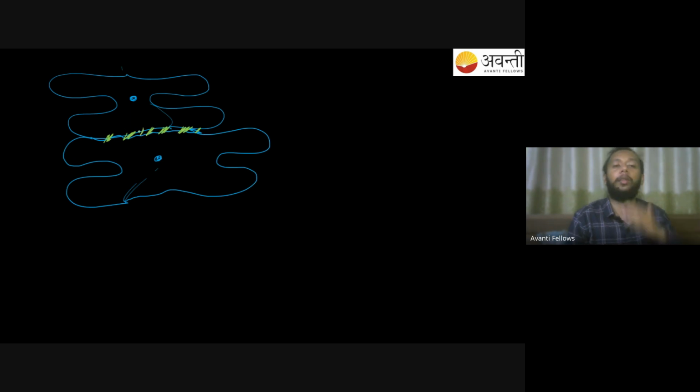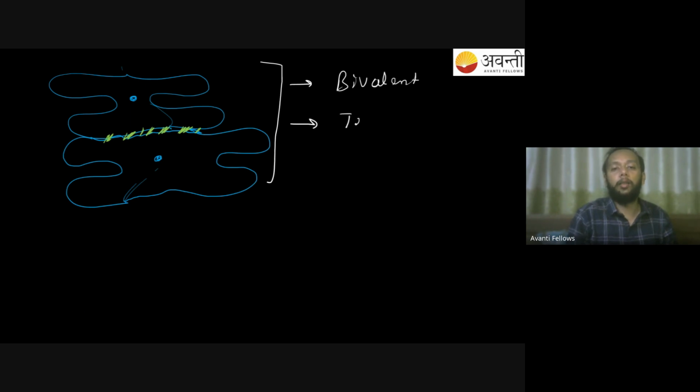That was the protein that makes them attach. This structure which I've drawn is a bivalent. It can also be called a tetrad.